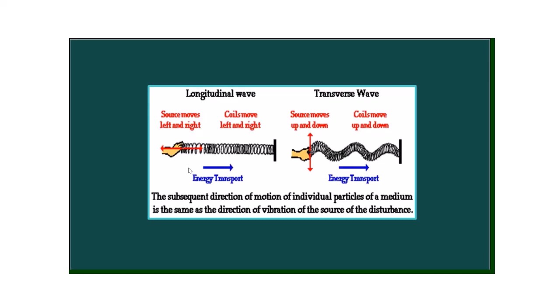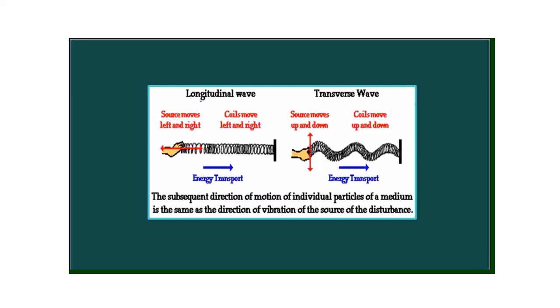I hope with the help of this diagram you are able to recall all the points related to longitudinal wave and transverse wave. The diagram here shows two springs. The mode of vibration in both the springs is different.